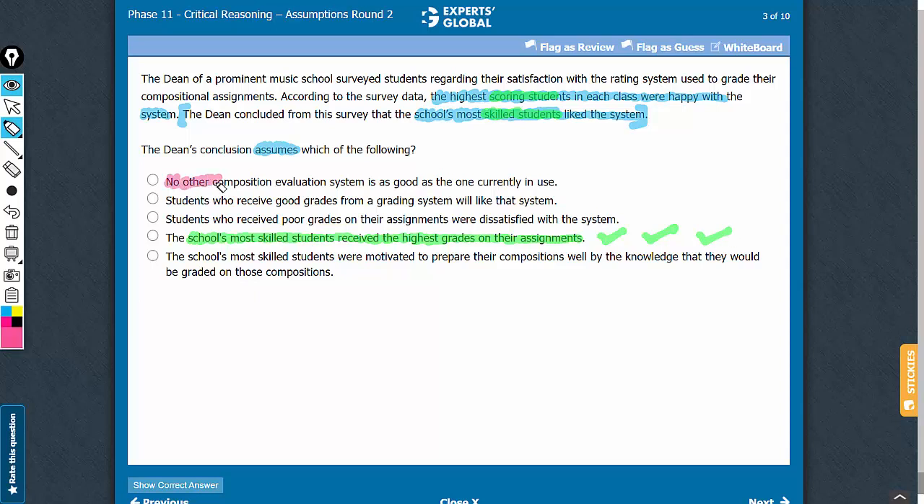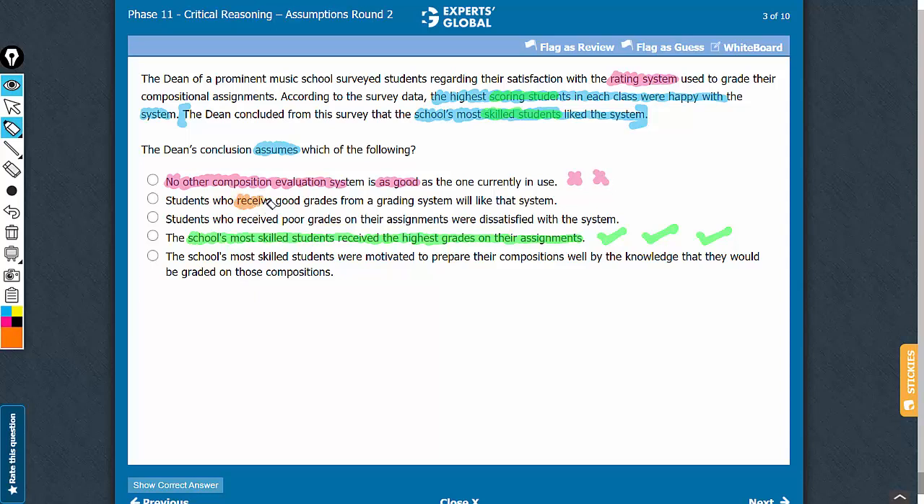Whether any other composition evaluation system is as good is out of the scope of the argument. The argument is about this rating system used in the argument. And once again, this is not something that must be true for the argument to hold, so this does not qualify as a valid assumption.